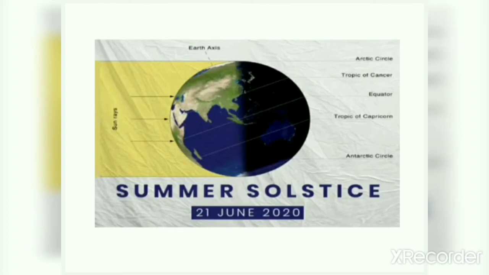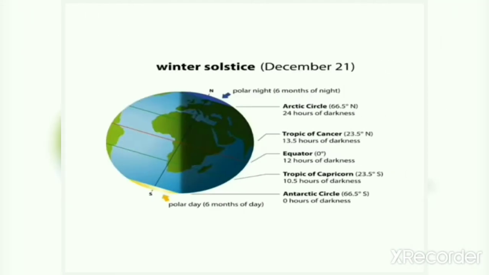The shortest day of the year is 21st December, which is also known as winter solstice. So students, the longest day of the year is 21st June and the shortest day of the year is 21st December. It occurs when one of the Earth's poles is tilted away from the sun.